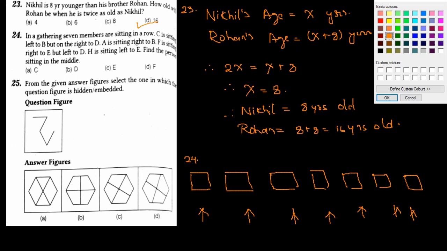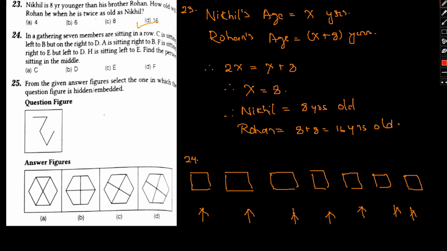Now let's try and put all the points up. Seven members sitting in a row. C is sitting to the left of B. Let me write all the points here. C is sitting to the left of B. Okay, this is how it's written.